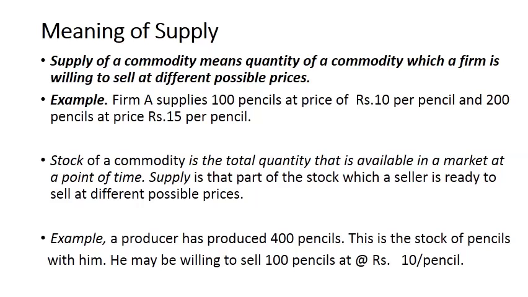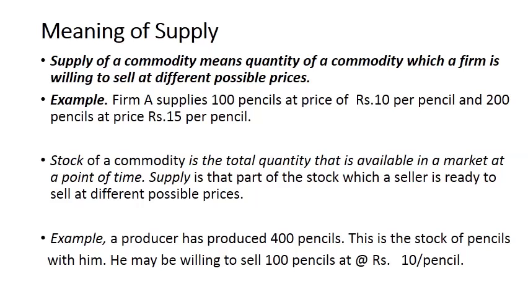In the previous example, a seller is ready to sell 100 pencils at rupees 10 per pencil and 200 pencils at rupees 15 per pencil, so this is supply. Stock may be higher than that, but one thing is clear: stock is never less than supply. It may be equal to supply or it may be higher than the quantity supplied. It depends, but it will never be less than supply.